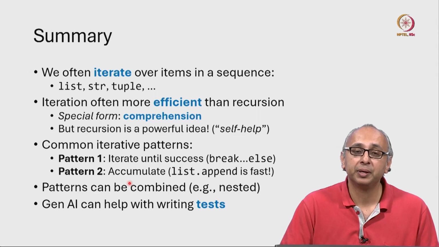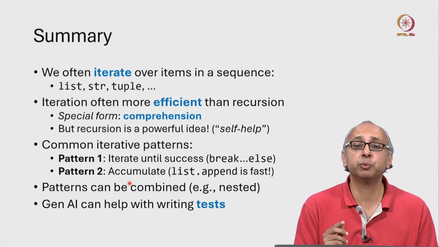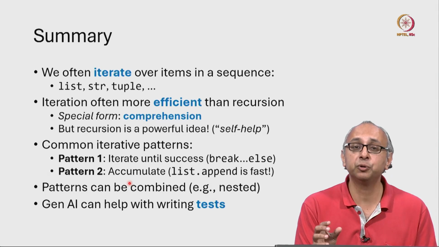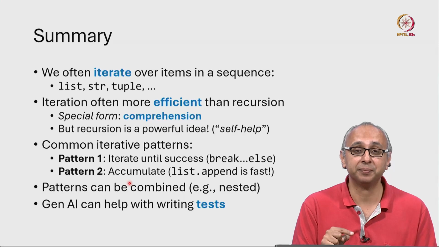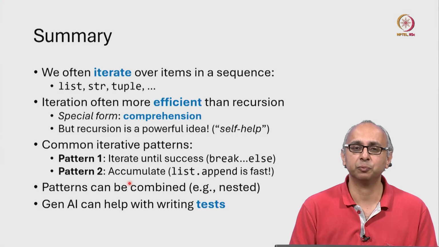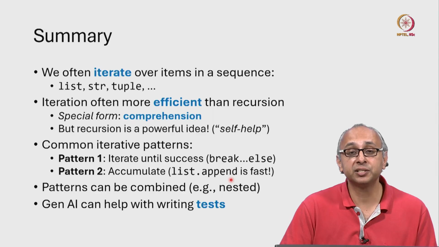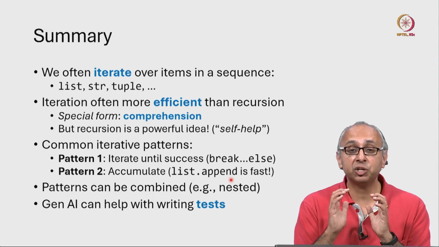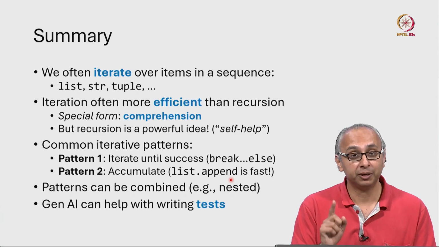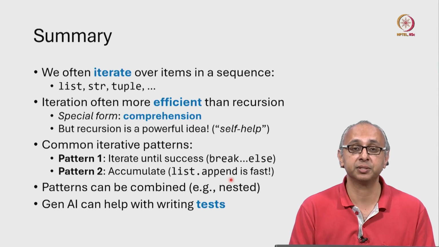And pattern 2 is a very, very common pattern. You will see this all over code, and the way you will recognize pattern 2 is you will see a variable initialized to some value. It's going to play the role of the accumulator, and then inside the code you will see that we update that value in certain ways corresponding to accumulating some sort of answer. We have seen that for lists, the accumulator is typically initialized to the empty list, and then we append new items to it. We have seen that list.append is a very efficient way of adding new items into a list.